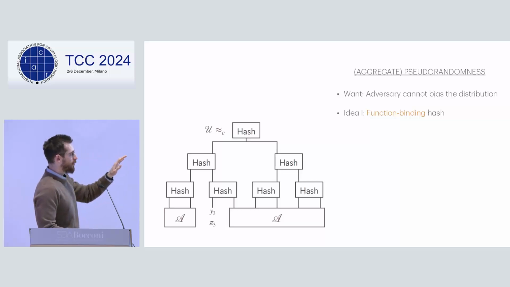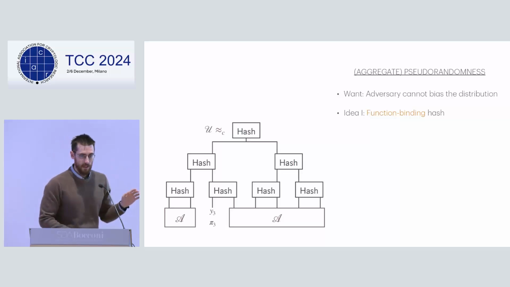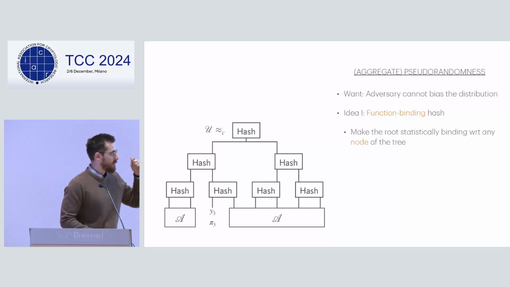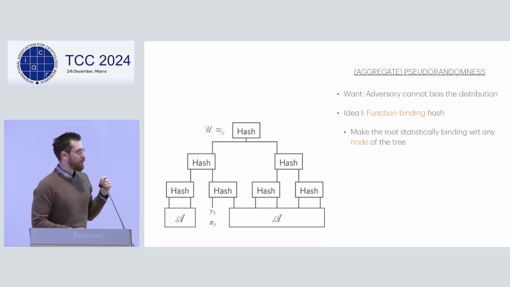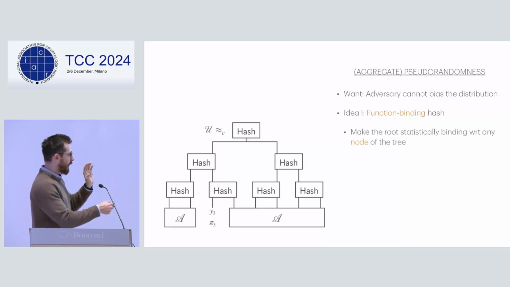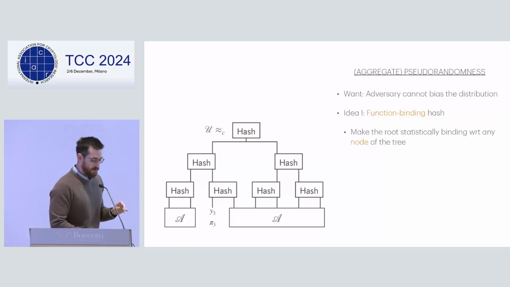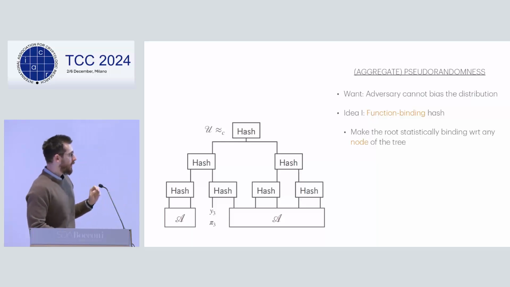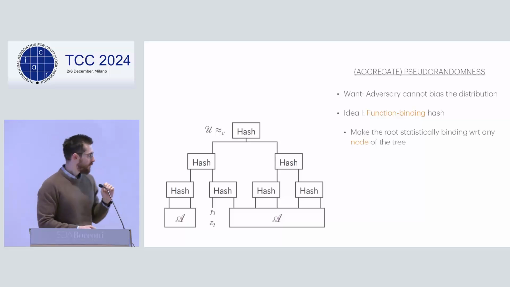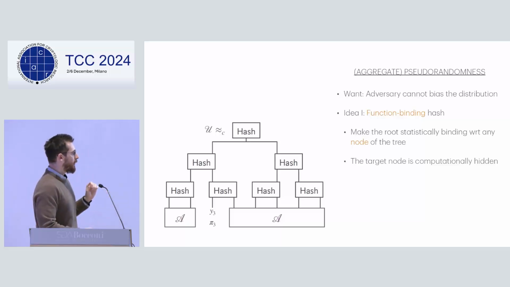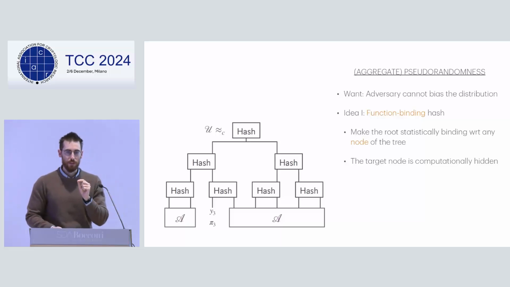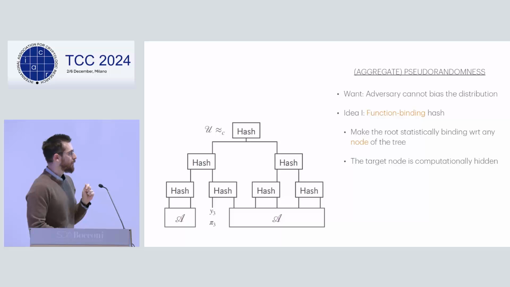So our first idea is to construct something called a function binding hash. And a function binding hash has the extra property that you can choose a node of the tree. It doesn't have to be the leaf, but can be actually any node of the tree. You'll see why that is important. And you make the root of the tree statistically bound to that node, okay? Furthermore, of course, the node that you're targeting should be computationally hidden.